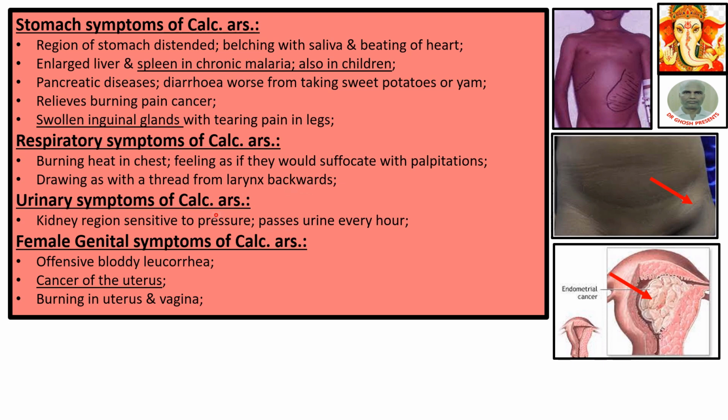Urinary symptoms of Calcarea Ars. Kidney region sensitive to pressure, passes urine every hour. Female genital symptoms of Calcarea Ars. Offensive bloody leukorrhea. Cancer of the uterus.